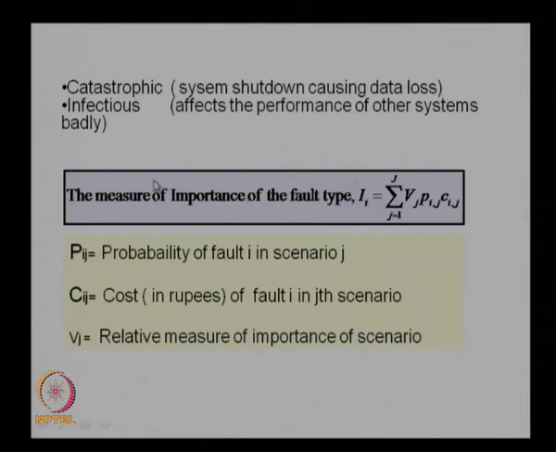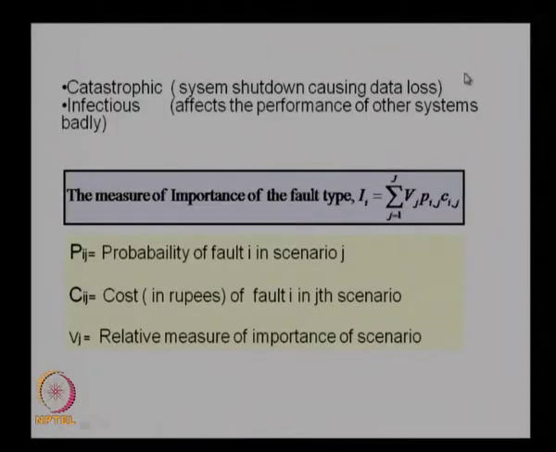And this, along with the fault taxonomy discussed earlier, will let us categorize the fault in terms of whether it is very severe, and then we need to look at procedures to eliminate it, or we can just leave it as it is because it is not going to cause any problem. So, this is the way the faults are categorized, and how we do the analysis of the faults based on the probability of faults as well as the cost of fault and the importance of the scenarios.